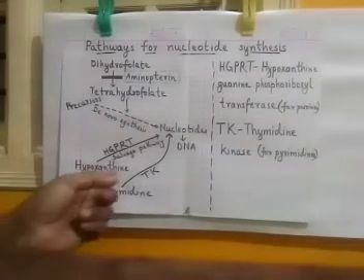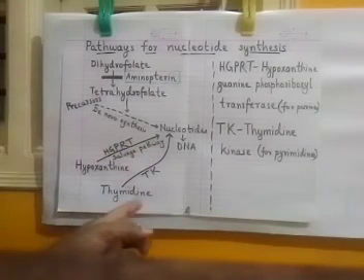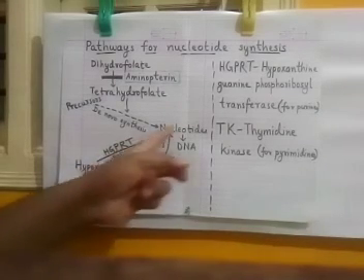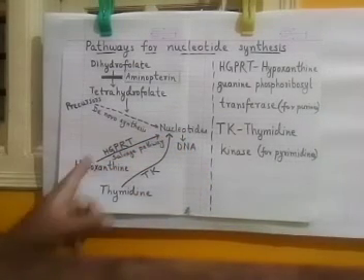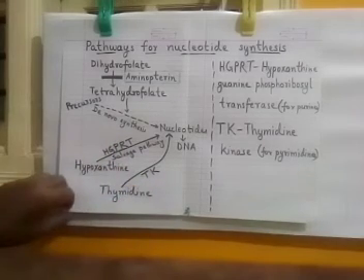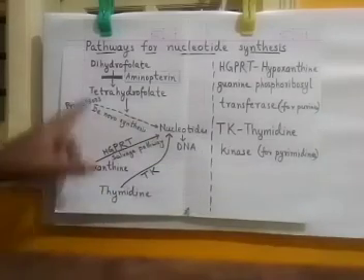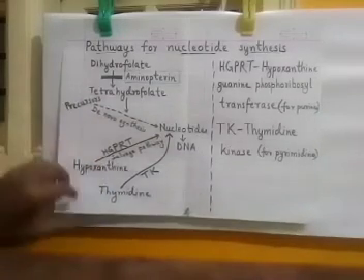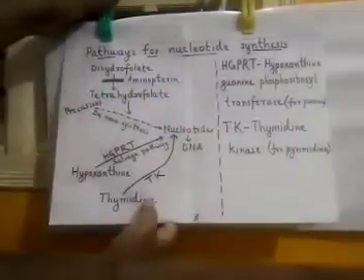So here the salvage pathway uses hypoxanthine and thymidine to make new nucleotides and make DNA with the help of two enzymes. One is HGPRT, another one is TK. This method also can give rise to new DNA. So these are the two pathways to synthesize nucleotides. Then what happens?